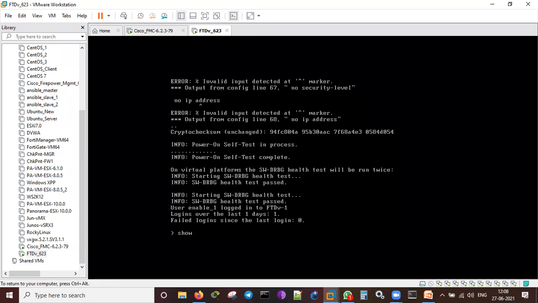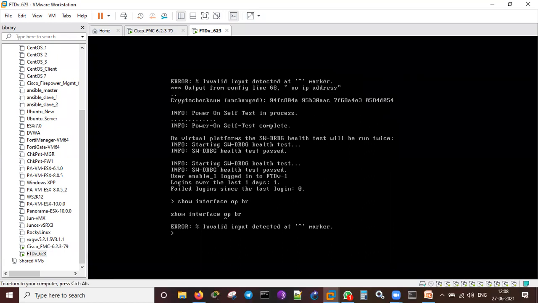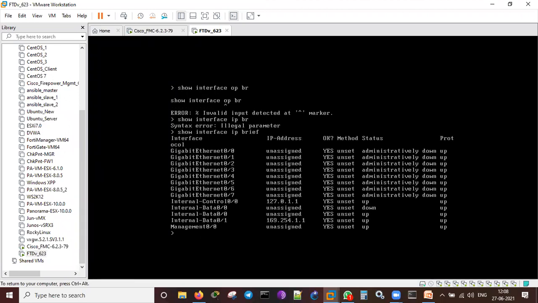I can say show interface ip brief. I can type. There is a command problem. It's the IP, actually I typed it like OP. IP brief. It will be okay. All the interfaces are shown here.